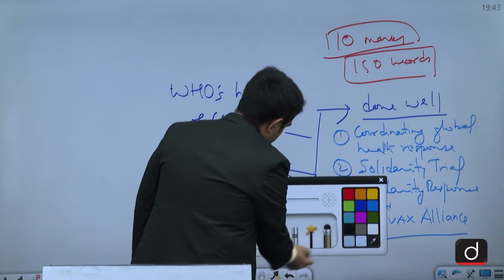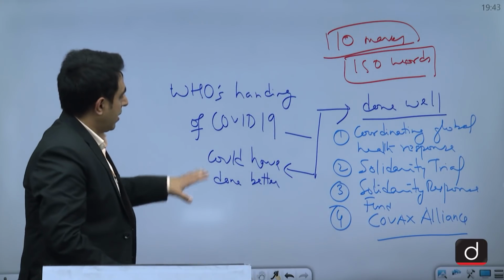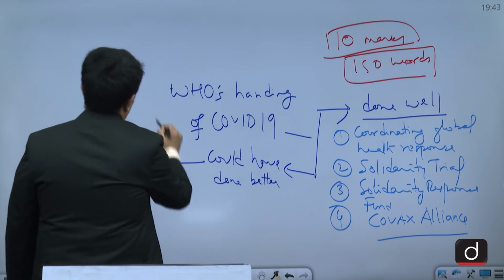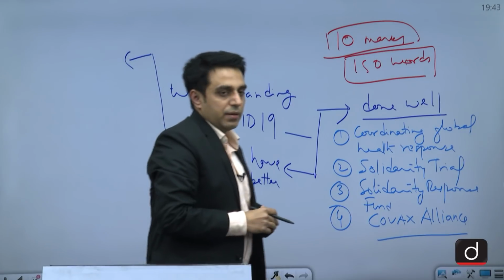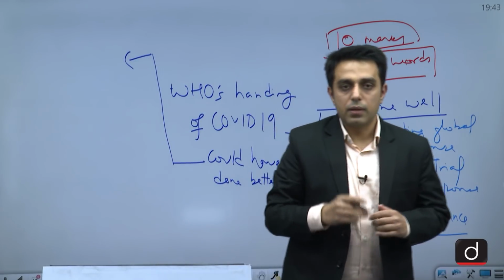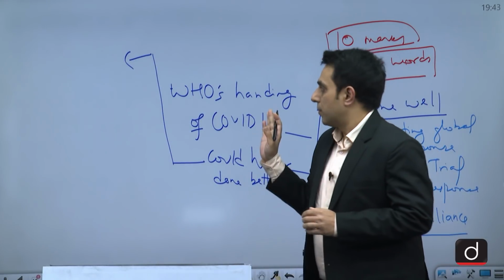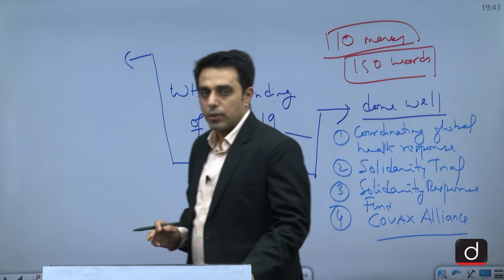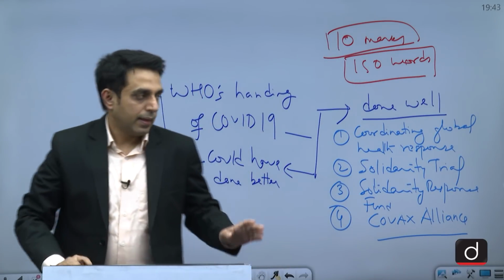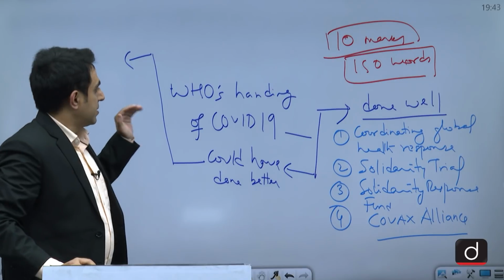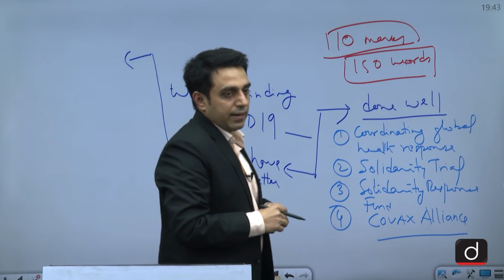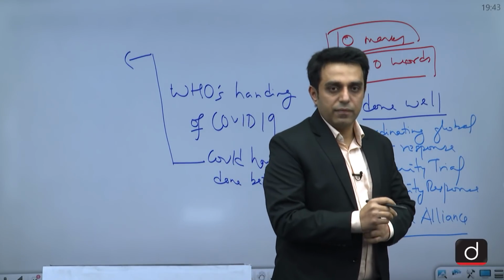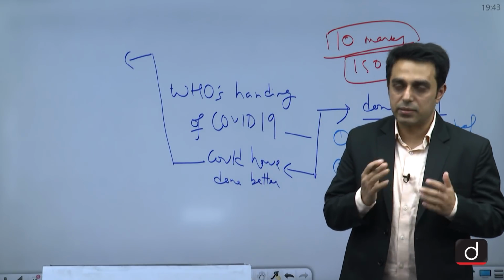Now let us see some of the areas where WHO could have done better. These are basically areas where there have been a lot of allegations of WHO not doing its work properly. And one major criticism of WHO over the years has been that it is a UN agency which knows everything but does nothing.